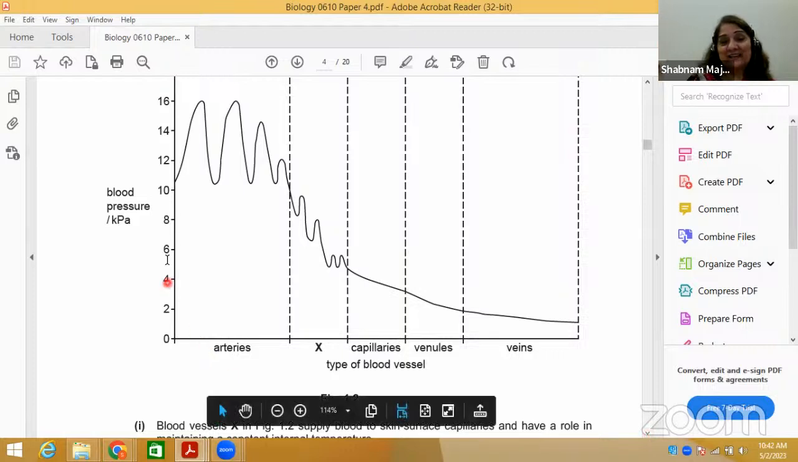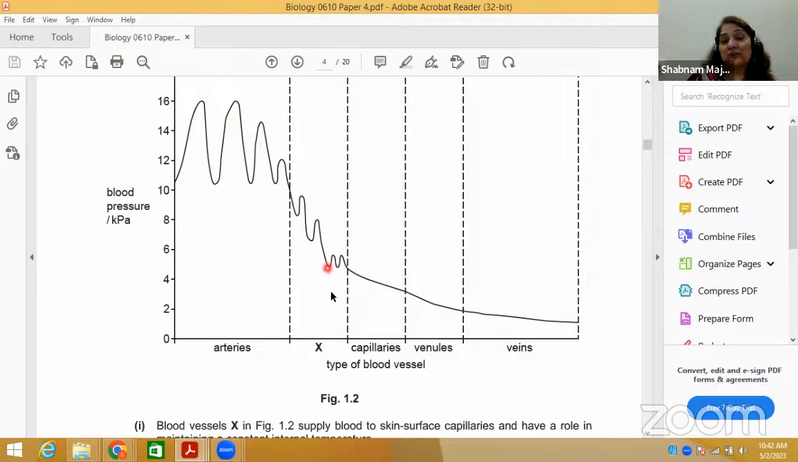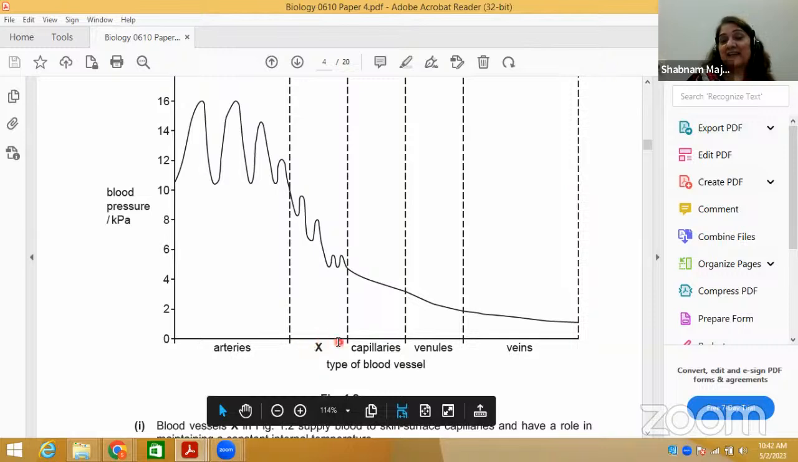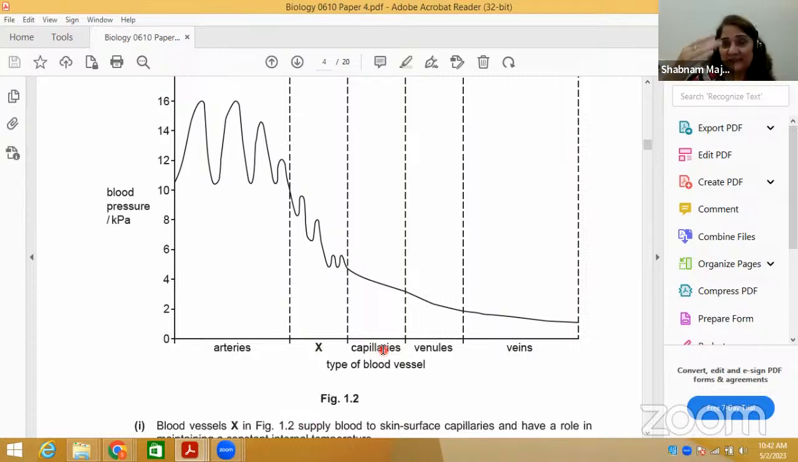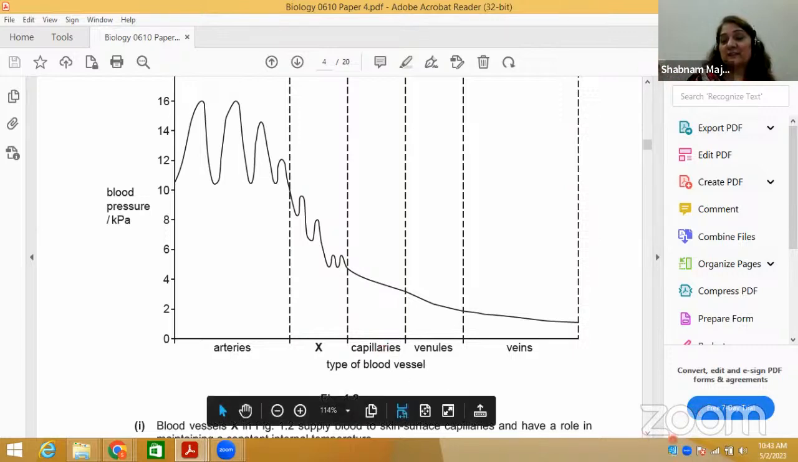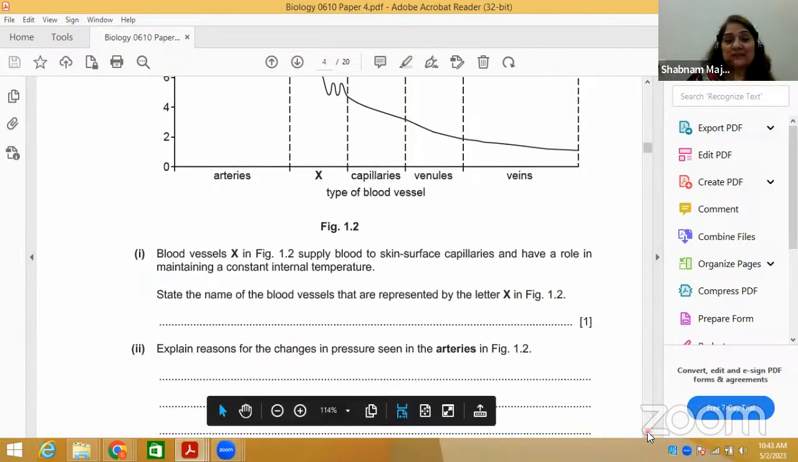You can see here that the highest blood pressure is in the aorta and arteries. Then it drops at X, which is the arterioles, the finer vessels, and then in capillaries there is an intermediate pressure. Why intermediate pressure? Because capillaries need time for permeability towards the nutrients, so pressure is intermediate between arteries and veins. The slowest is in the vein. You must have done all of this.